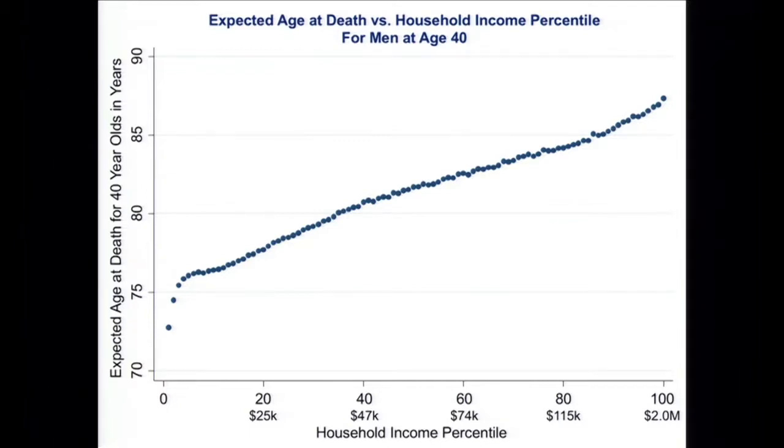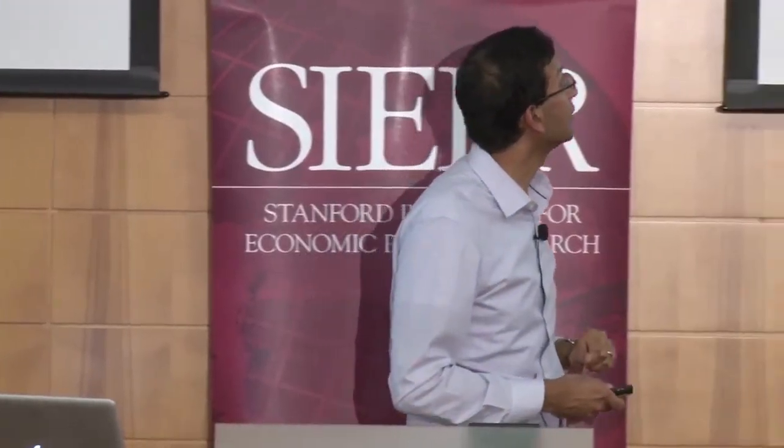So what you see here is that there's a very strong relationship between income and life expectancy. There's this monotonic increase in life expectancy with respect to income. And it looks almost linear in ranks. So it's linear as a function of percentile rank, which obviously means it's concave as a function of absolute income, in light of what I just said a minute ago.